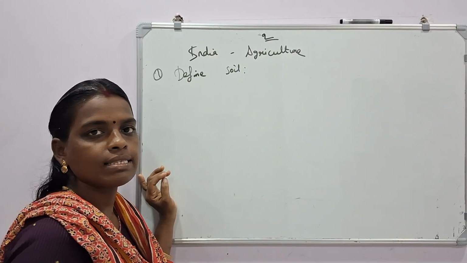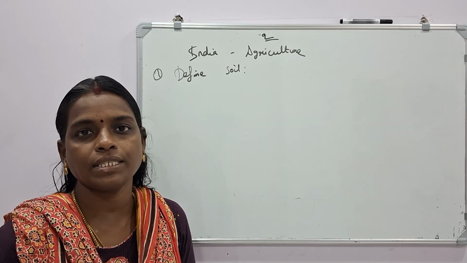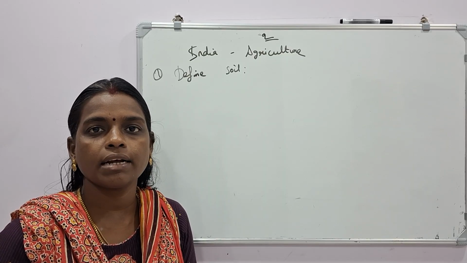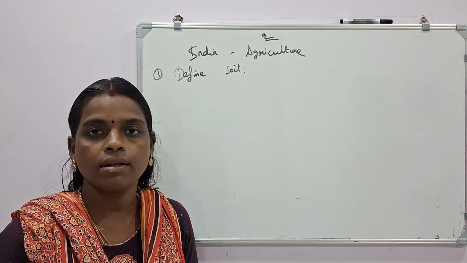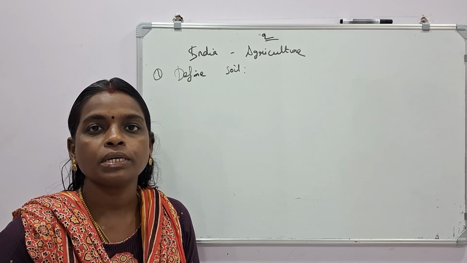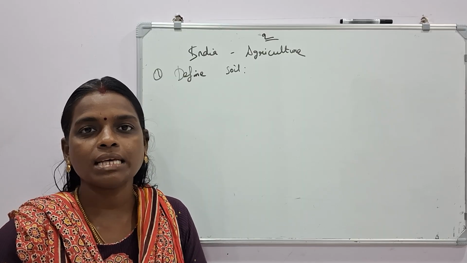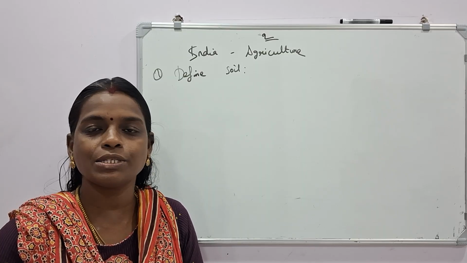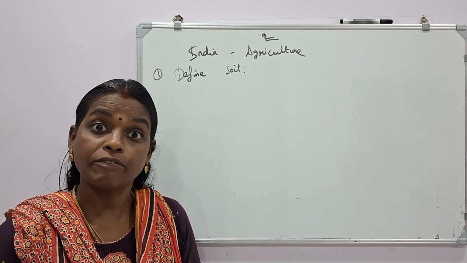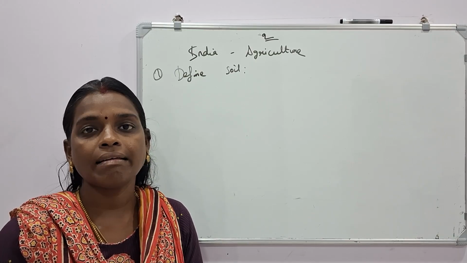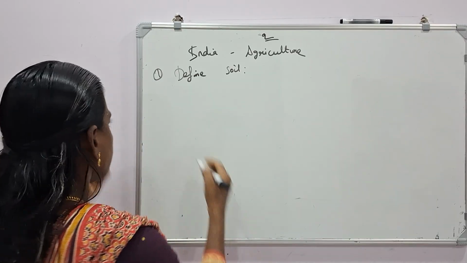For that answer, soil is the uppermost layer of the land surface, consisting of minerals, organic matter, living organisms, air and water. Let me write it on the board.